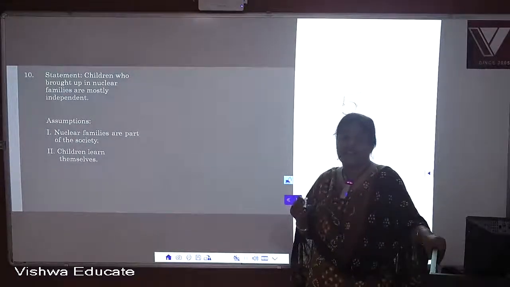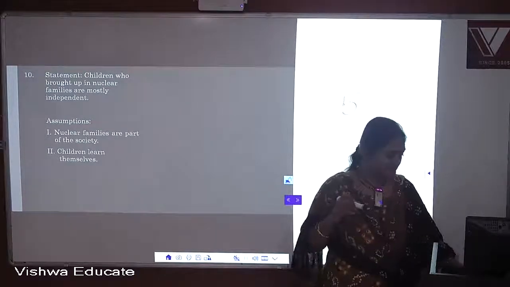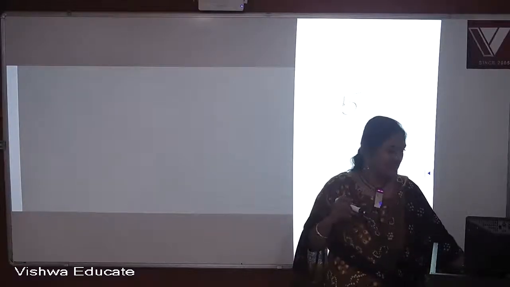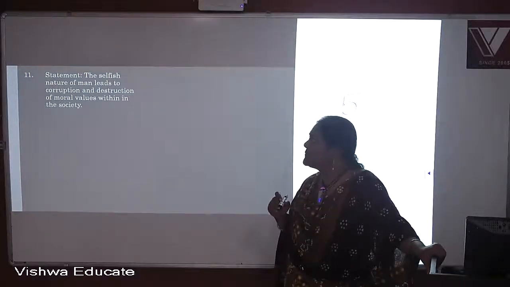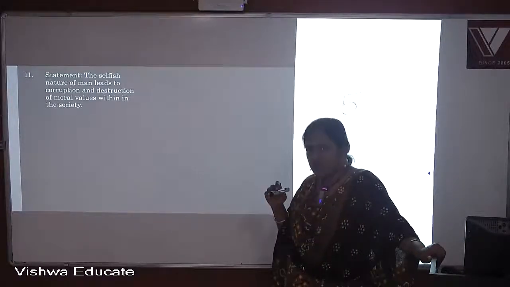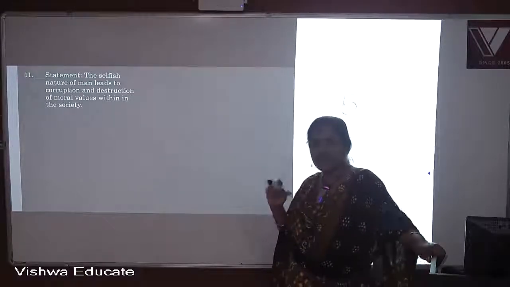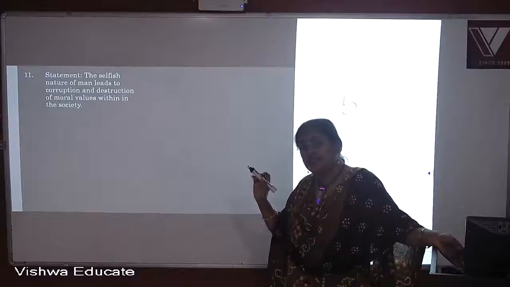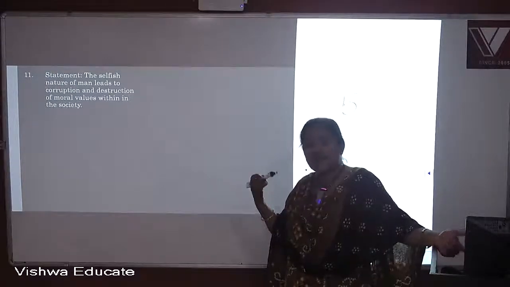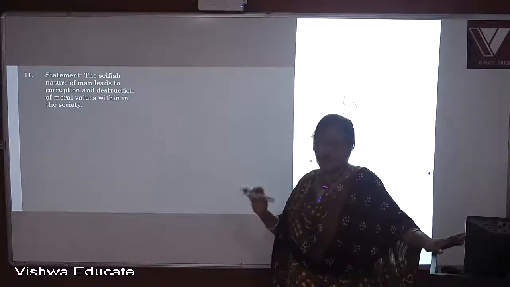Okay. Now, I know that you are following me better. So, let's go to question 11. The selfish nature of man leads to corruption and destruction of moral values within the society. Another N is extra there, so please delete it. Within is enough. It's a general statement, not said by anybody. So think. Pay attention to every word and then start thinking about why it is written, why it is said, and what is unsaid. All right?